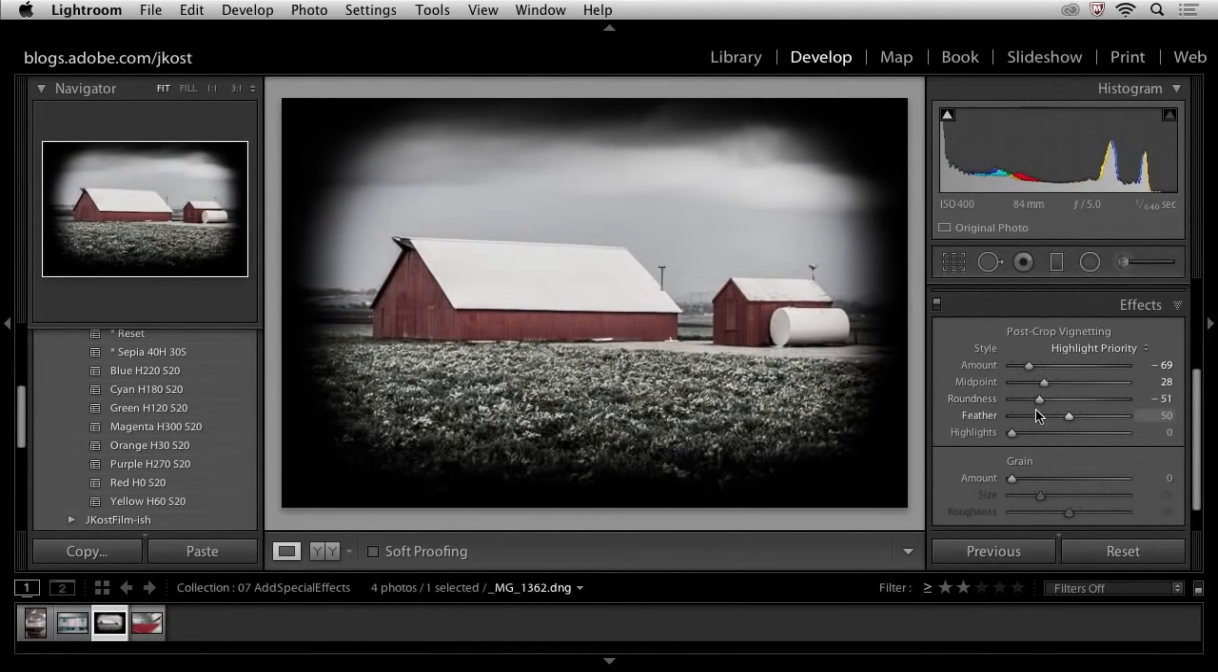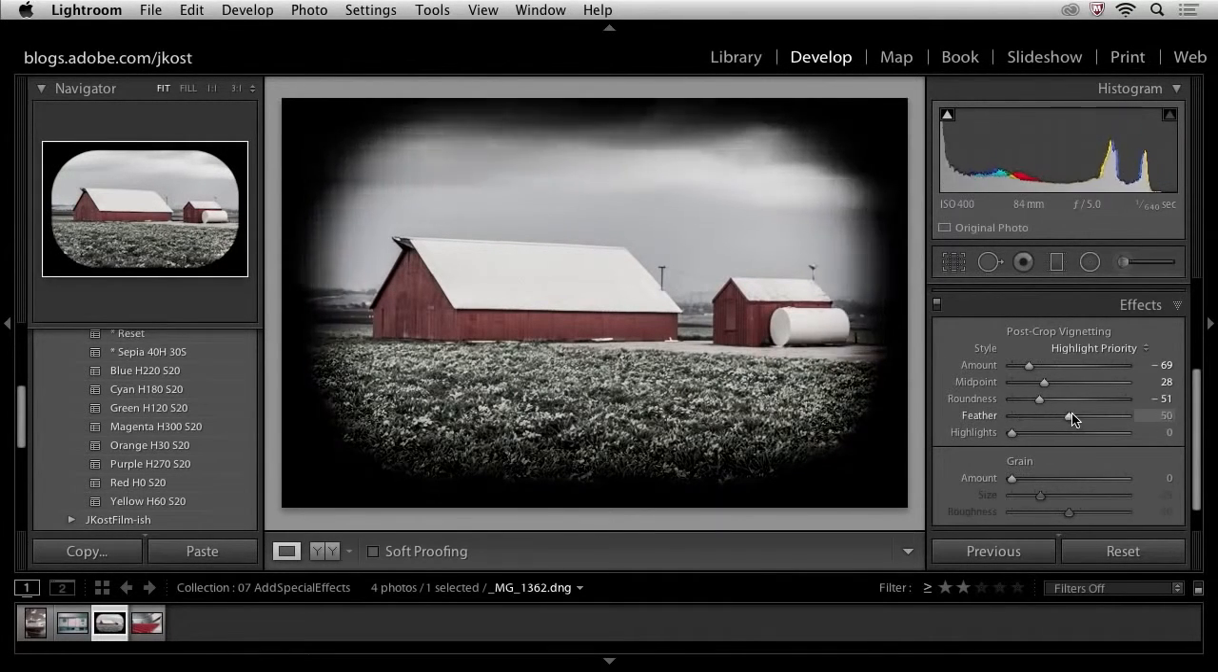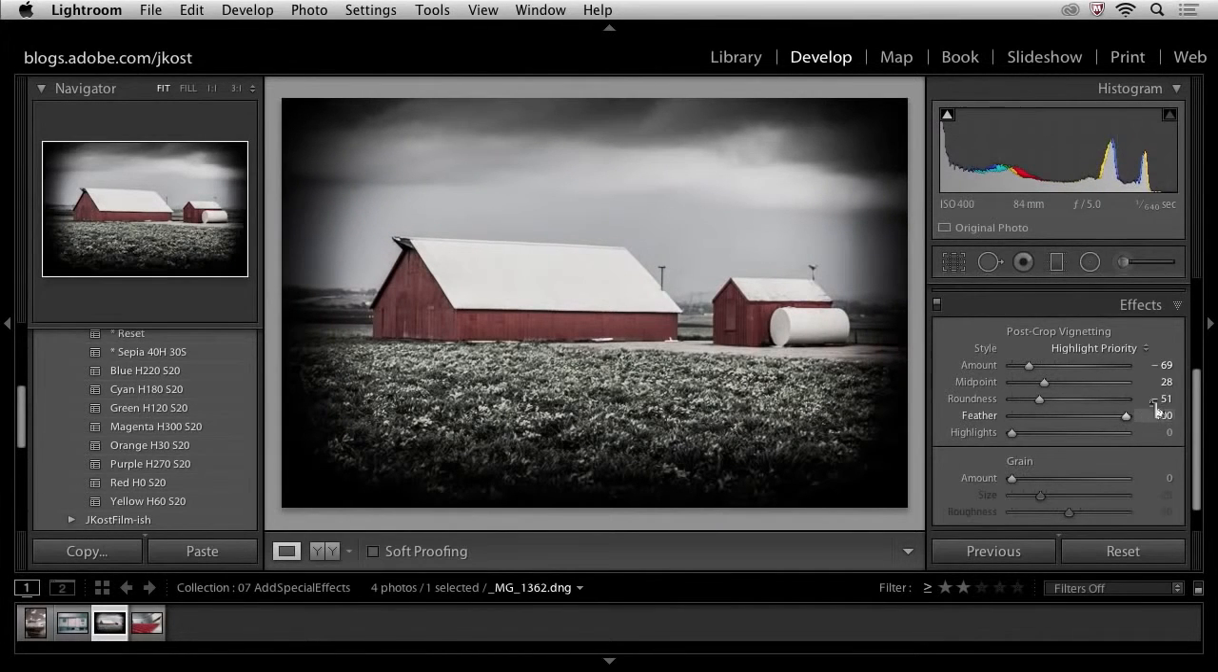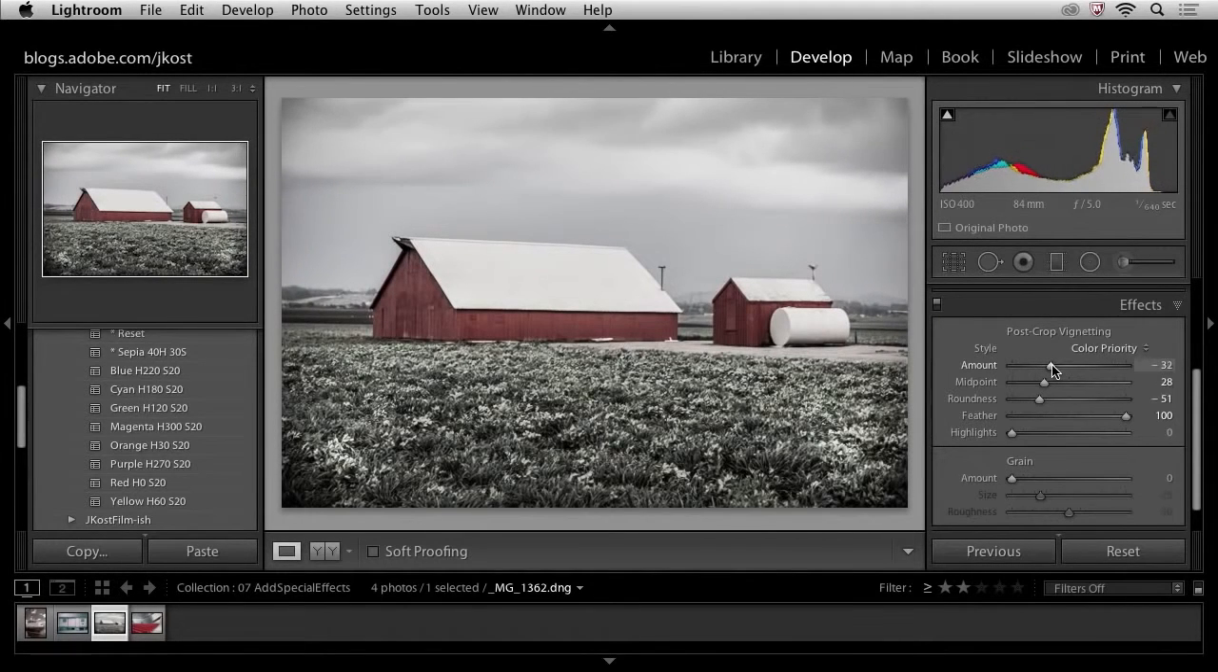I'll go ahead and leave it more rectangular, and then you can see what's happening with the feather. If I take the feather off, I get a hard edge. If I add a feather, I get a soft edge. Now I want to change this style from highlight to color priority. It's just going to be a lot softer of a vignette. I also think that the amount is way too much, so let's go ahead and back off on that a little bit.